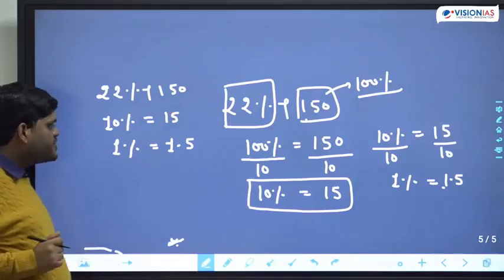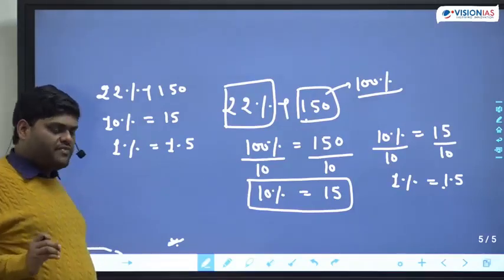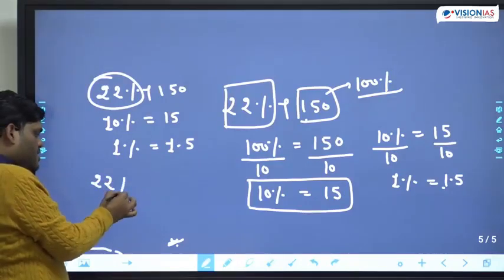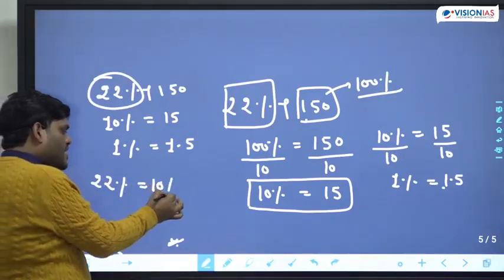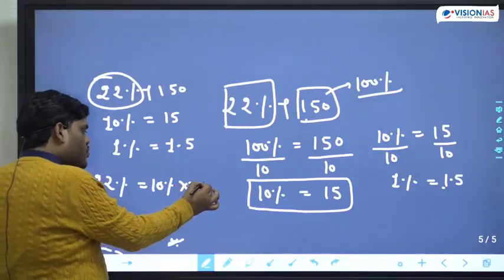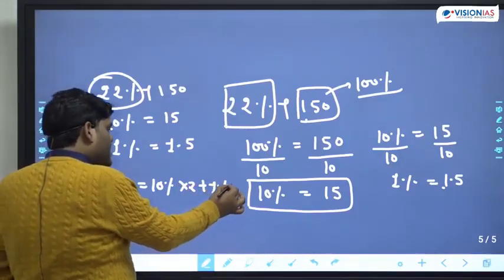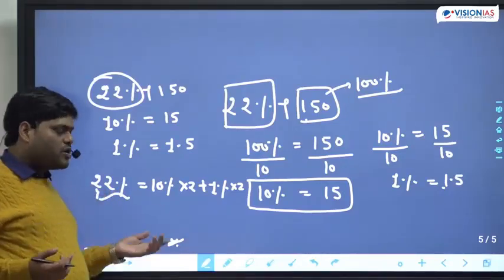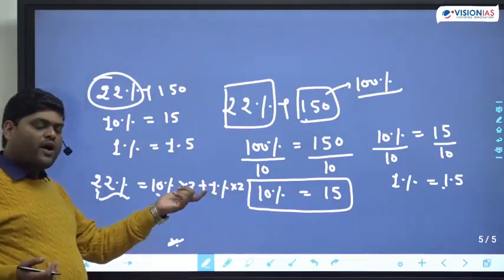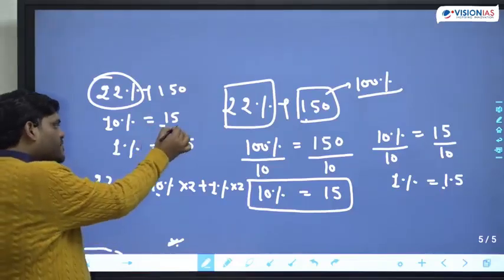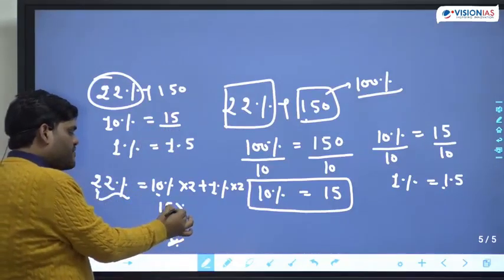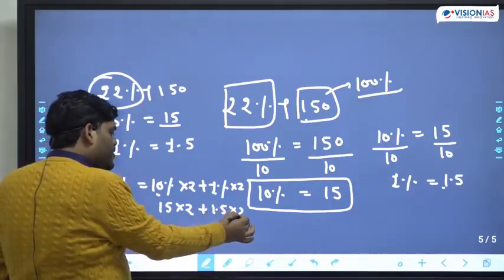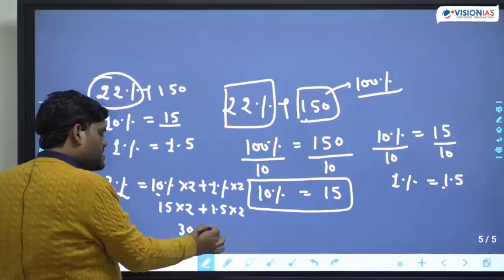Now can we write 22% like this: 10% into 2 plus 1% into 2? 10% is 15, so we can write 15 into 2 plus 1% which is 1.5 into 2. This becomes 30 plus 3.